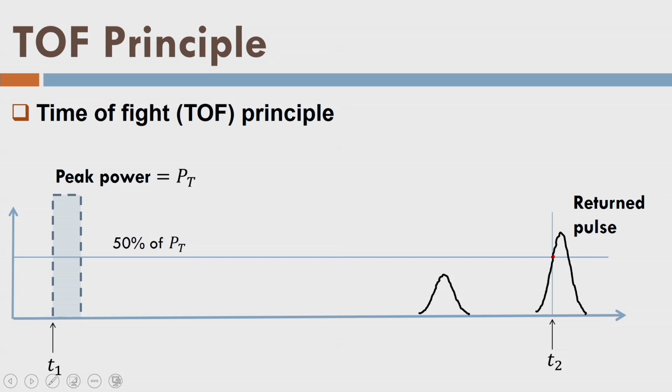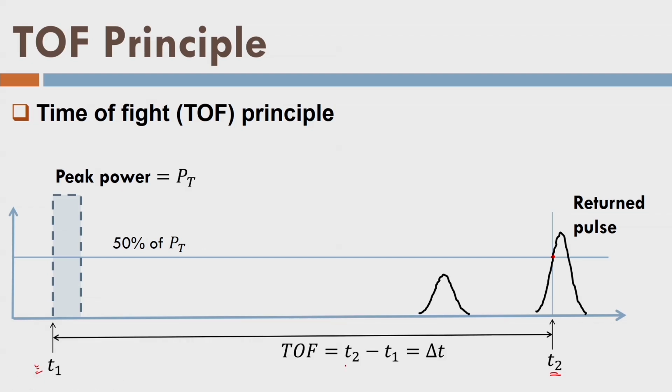So, this is T2, the time, and this is T1 time. This is the time of triggering the pulse and this is the time of the return pulse. If I measure the time difference T2 minus T1, it will be delta T, and now I can find out the range as C, which is the velocity of light, into delta T divided by 2. This time difference T2 minus T1 is equivalent to 2 times the range, because the pulse is going and coming back, and that is why we divide by 2, and that is the range between the transmitter receiver assembly and the object surface.